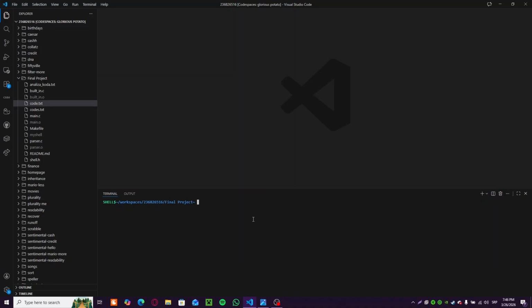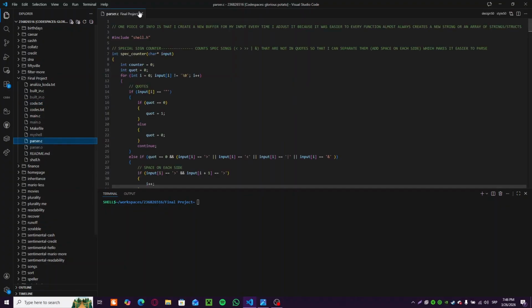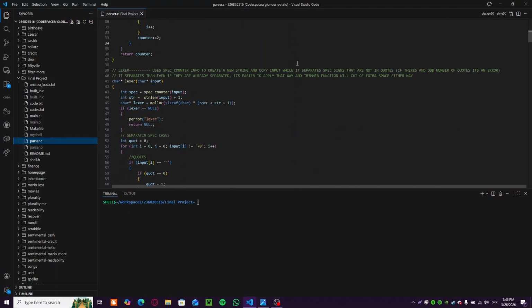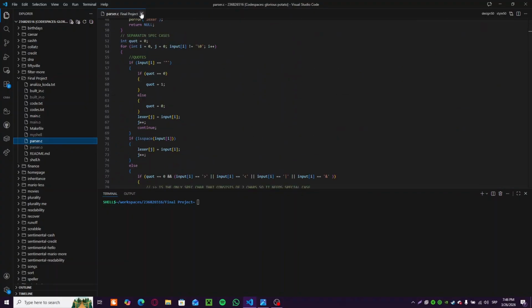Okay, so that's it. Those are the most important features. If you want to check out the code itself, you can read the README file or check out the files themselves. They have plenty of comments where I go in depth on how the stuff works and how I implemented it.